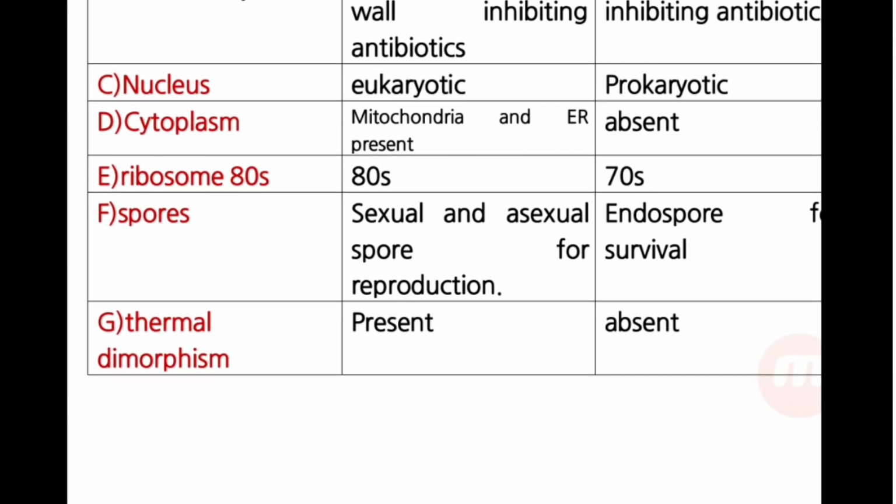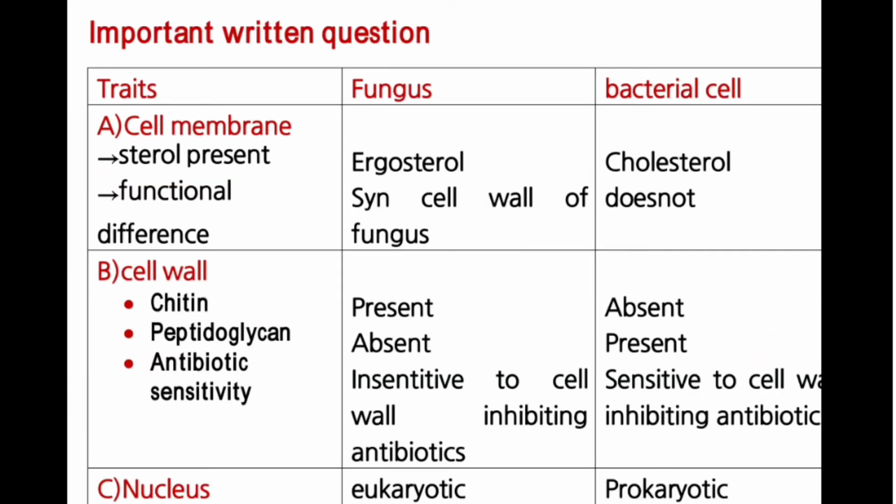Important written questions. Differences between the fungus and the bacterial cell. First difference is in its cell membrane. Sterol present is the ergosterol in case of fungus, and in bacterial cell is the cholesterol. Functional difference: synthesis of the cell wall of the fungus is done by the cell membrane, whereas in bacterial cell it does not synthesize. Cell wall: it is made of chitin in case of fungus, whereas in bacterial cell there is no chitin.